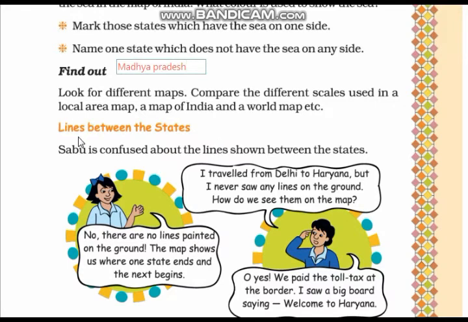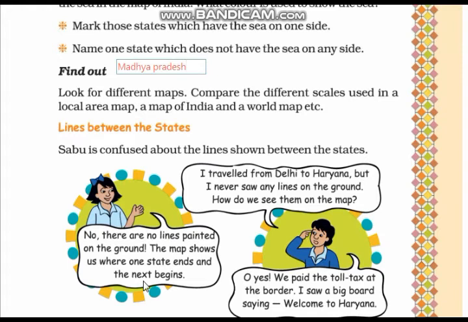Now the topic is Lines Between the States. Sabu is confused about the lines shown between the states. I travelled from Delhi to Haryana, but I never saw any lines on the ground. How do we see them on the map? So this girl replied, no, there are no lines painted on the ground. The map shows us where one state ends and the next begins.